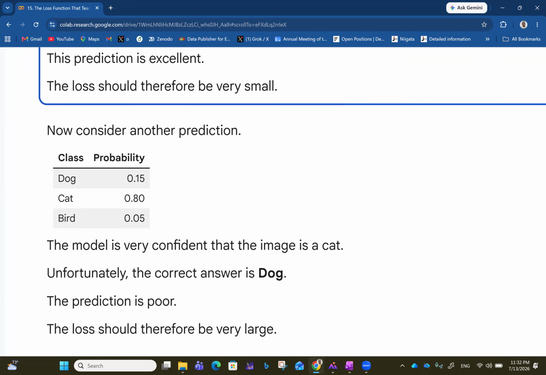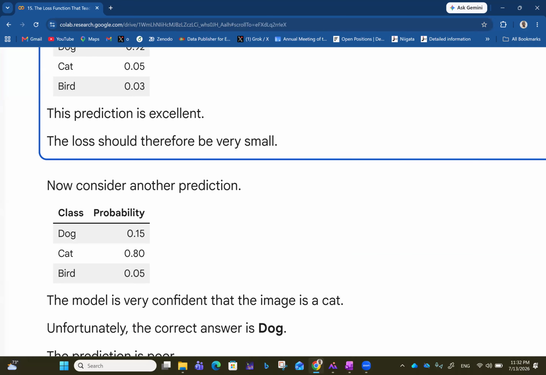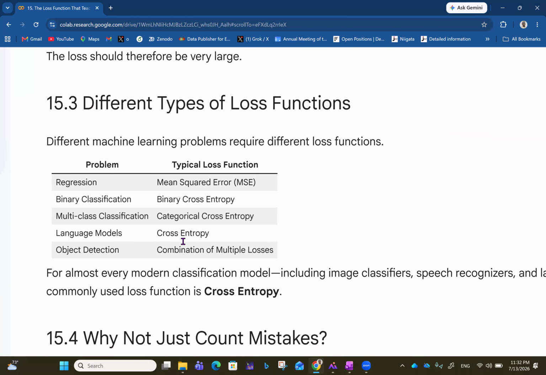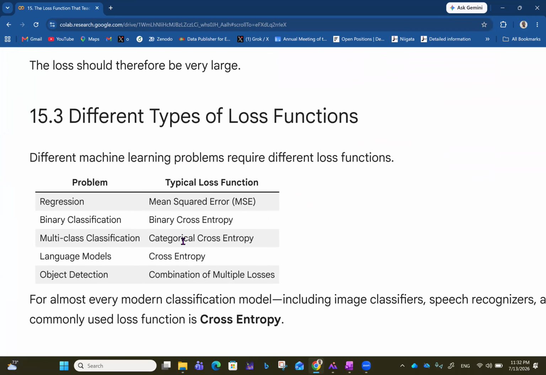Now consider another prediction. Dog is now 0.15, cat is 0.80, bird is 0.05. The model is very confident that the image is a cat. But unfortunately, the correct answer is dog. So the prediction is poor, and the loss should therefore be very large. In the first case, we have a small loss, and in the other case, we have a very large loss. The next question to answer will be about the different types of loss functions.